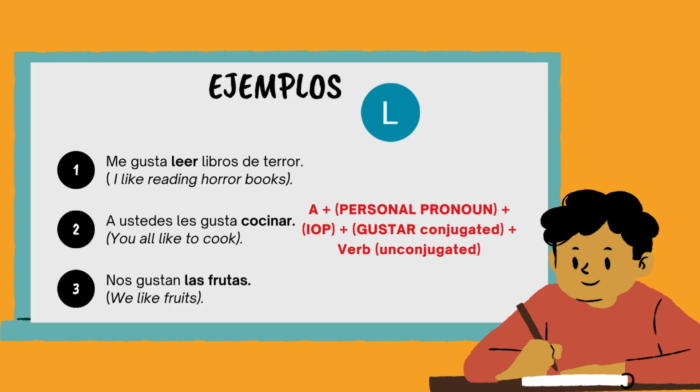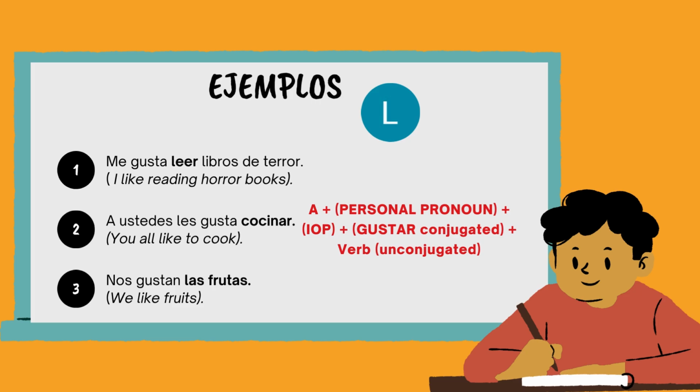And unless it's already been stated in the sentence who we're referring to, we wouldn't really know. So I'm going to start with a ustedes les gusta cocinar. And if you plug in the formula in red on the right side of the screen, you can see that it fits right in. That means you all like to cook.